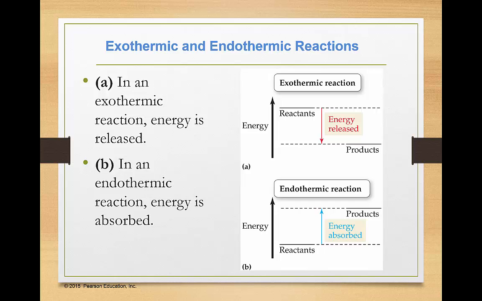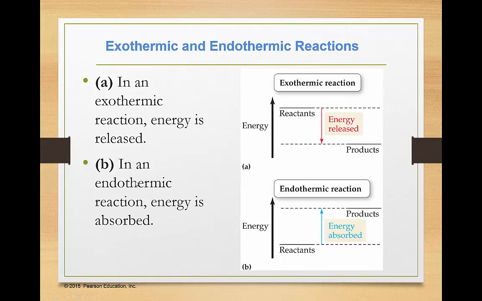So the TNT that we just talked about, if we look at it in this diagram here, A, if we say here's energy increasing over the system, the reactants started up here at some high energy, and then the reaction occurs, energy was released. Our products have a lower potential energy, a lower amount of energy stored. Okay, this energy that's released usually comes off in the form of heat or light, something like that. Okay, that's an exothermic reaction. Heat packs, if you've ever used a heat pack, that's an exothermic reaction.